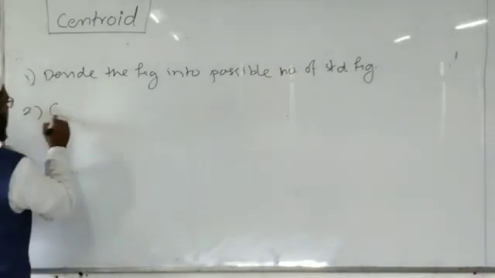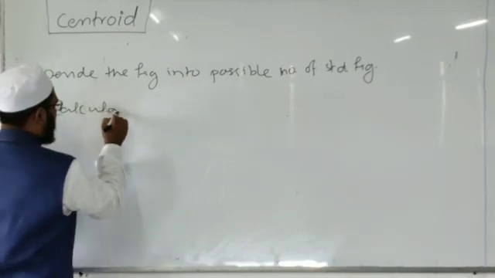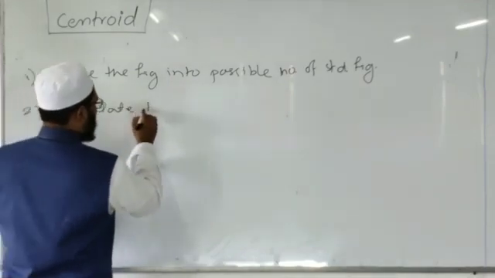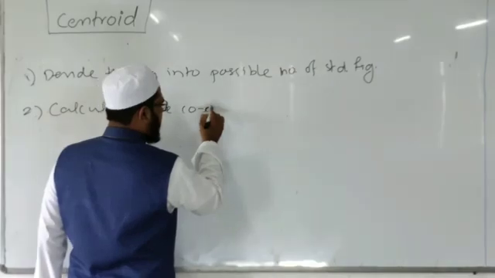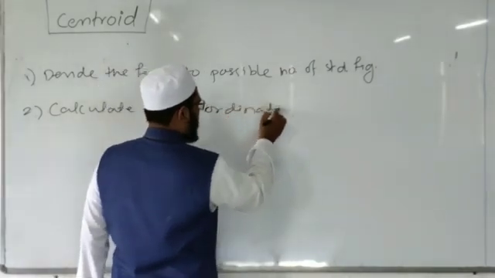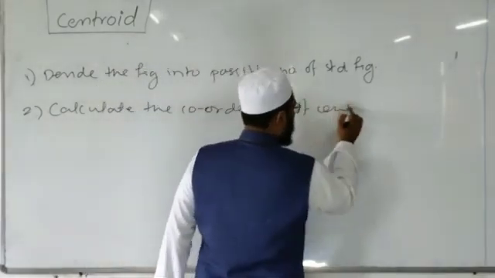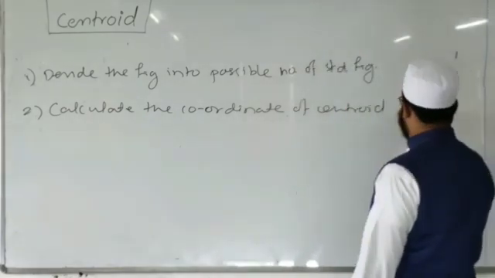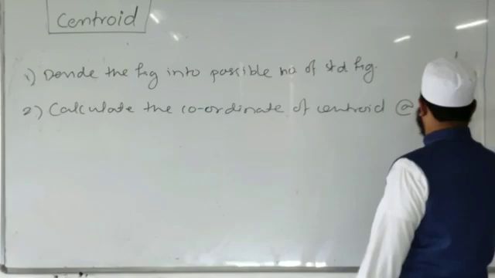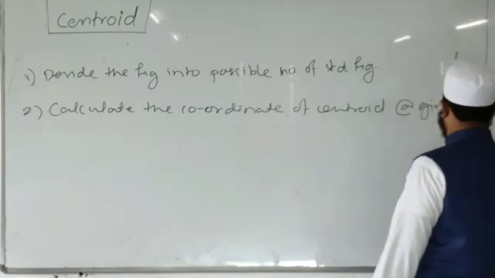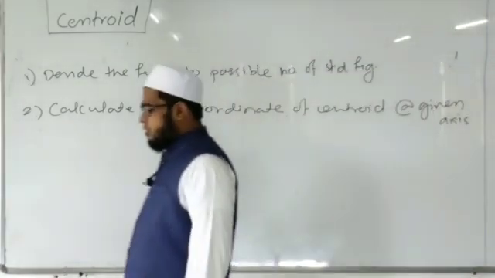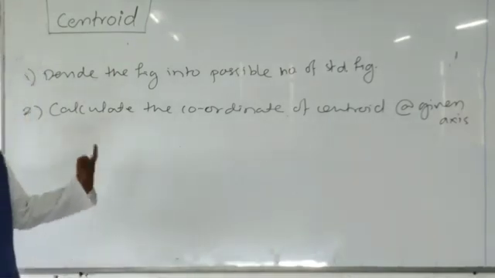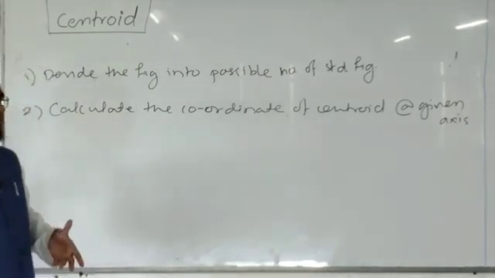After division, calculate the coordinates of the centroid about the given axis. Coordinates of the centroid about the given axis. Means we have to find coordinates of each standard figure with reference to the given axis.